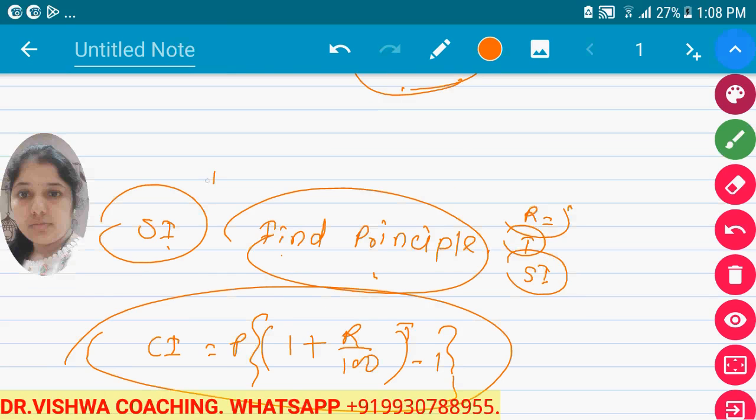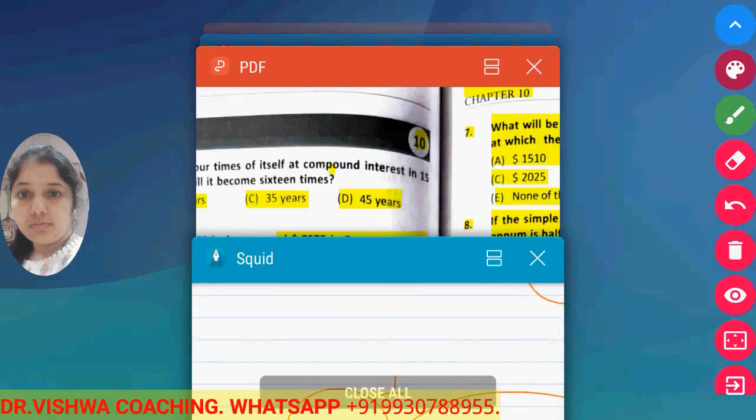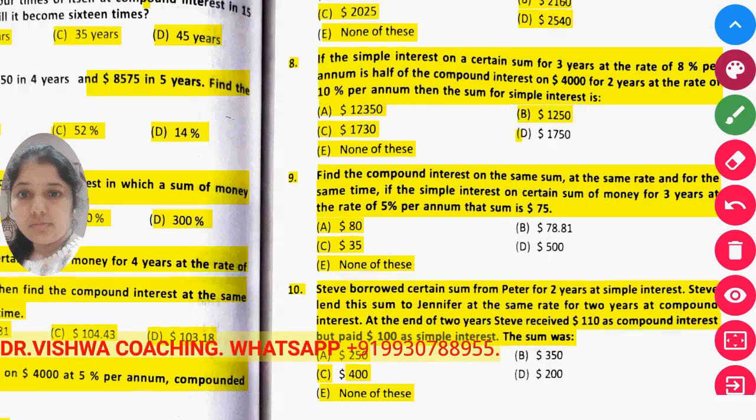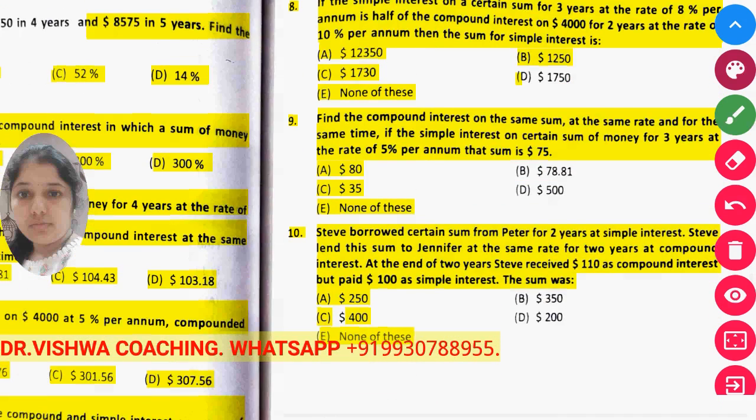So this is step number 1 and this is step number 2, exactly the reverse of question 8. In question 8 we first calculated the compound interest, and after getting the compound interest we calculated the principal for simple interest. But here we use the simple interest formula and find the principal, and after finding the principal we find the compound interest applied on that principal. Okay, or the sum. Now the next question is, Steve borrows a certain sum from Peter for 2 years at